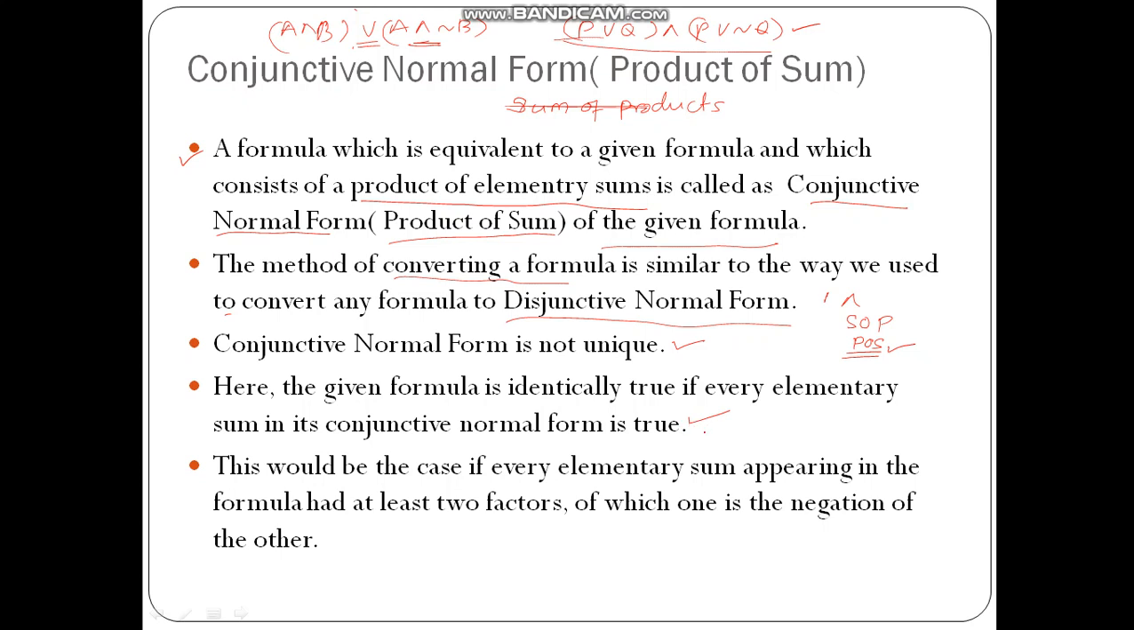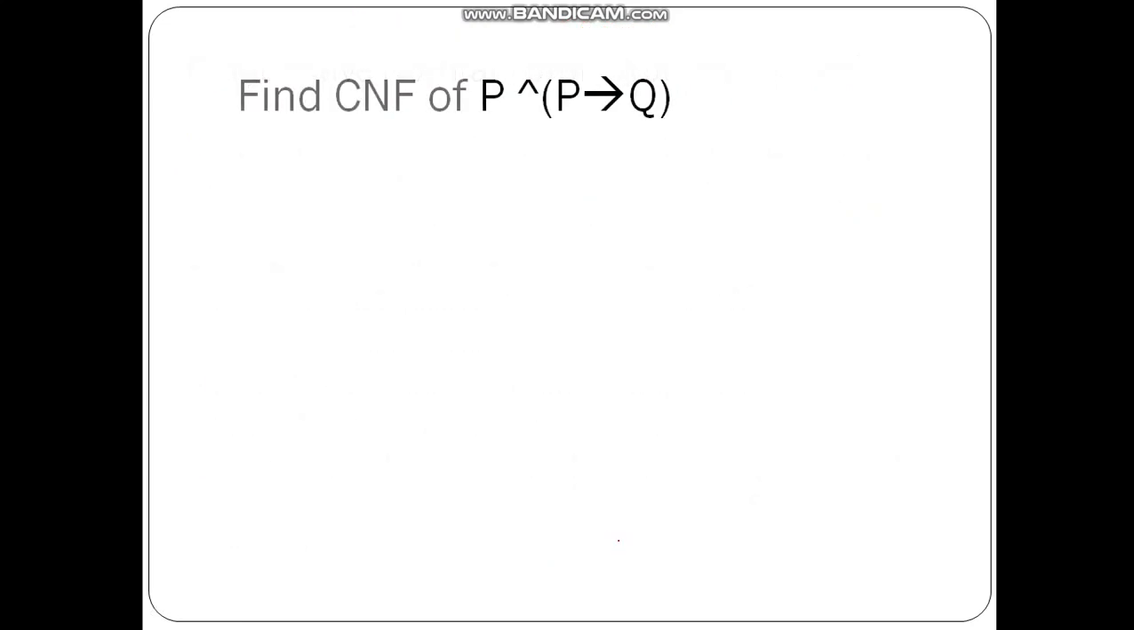Here, the given formula is identically true if every elementary sum in the conjunctive normal form is true. This we have already seen in the first video of this particular lecture. If every elementary sum appearing in the formula has at least two factors, of which one is a negation of the other, then the outcome is always true. Let us move ahead and solve some examples. Convert this formula into the conjunctive normal form. Here first we have to bring this to conjunction or disjunction, and then apply the rules to get it into the format of product of sum.